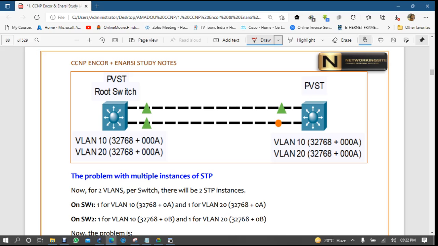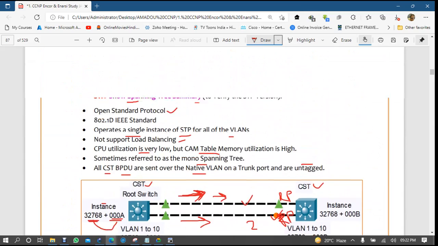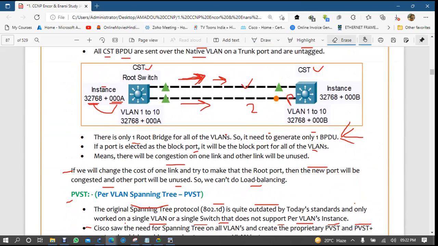compatible with CST. Second, CST was doing the same thing, and PVST is also doing the same thing. See here, in CST you can see a single instance, the bridge ID was like 32768 and the MAC address for each VLAN. See, VLAN 1 is also the same, VLAN 2, VLAN 3, VLAN 4, everything is the same, right?